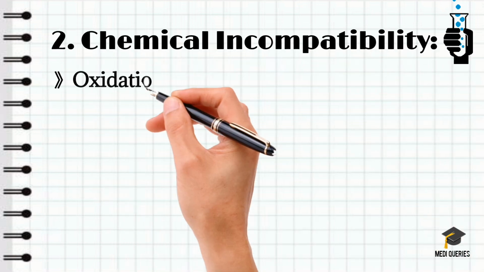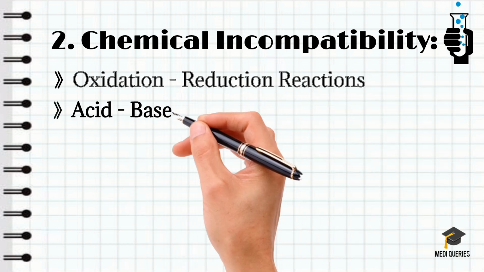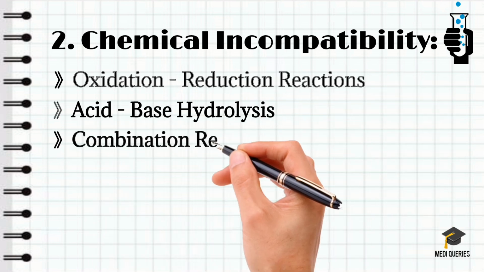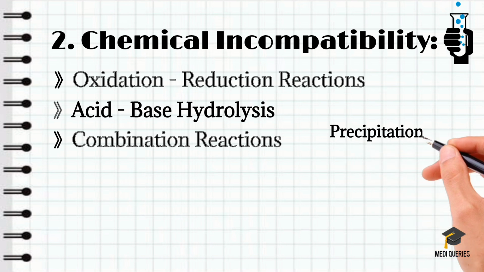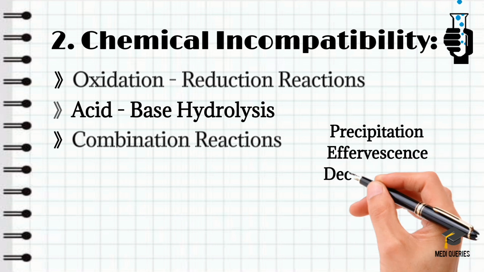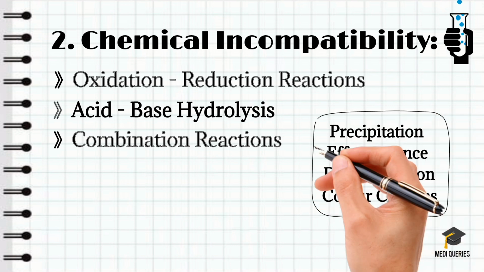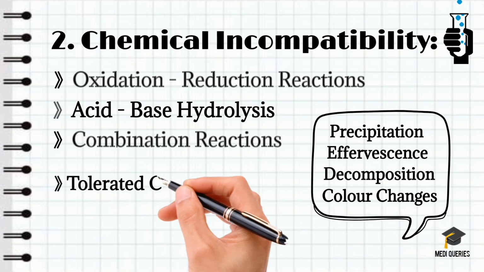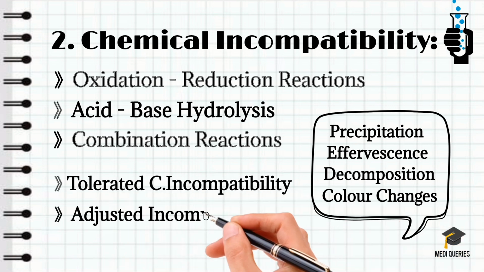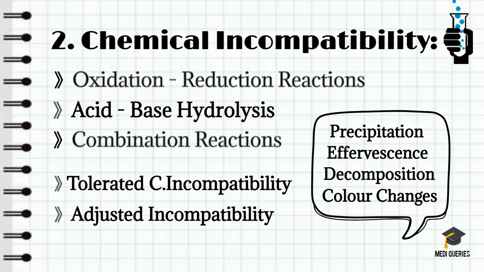Chemical incompatibility often occurs due to oxidation-reduction reactions, acid-base hydrolysis or combination reactions. Any of these reactions may happen. So these reactions can be noticed by precipitate formation, effervescence, decomposition, color change or explosion. By any of these we can notice the incompatibility. So prescriptions having chemical incompatibility should be dispensed only after correction by the prescriber.